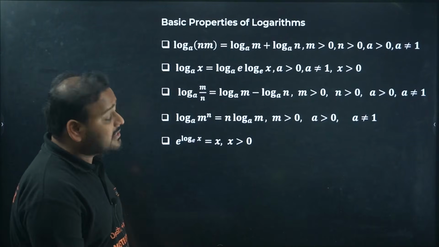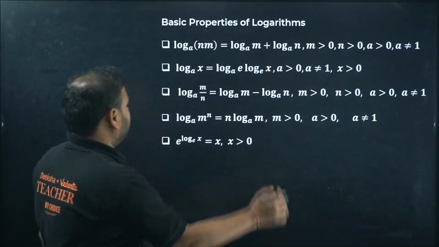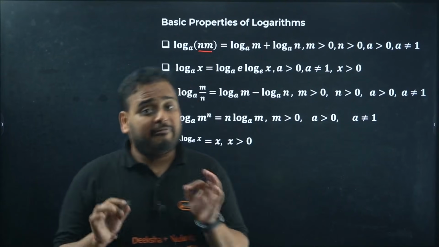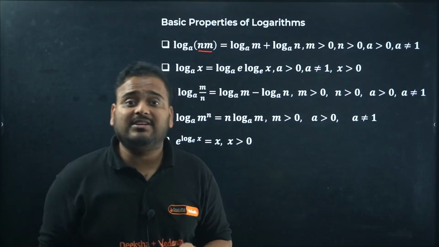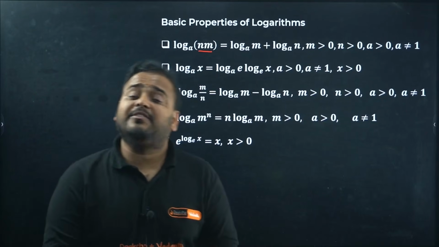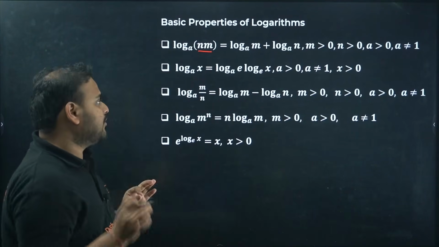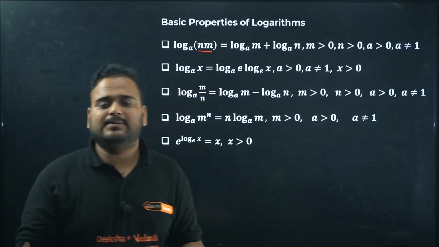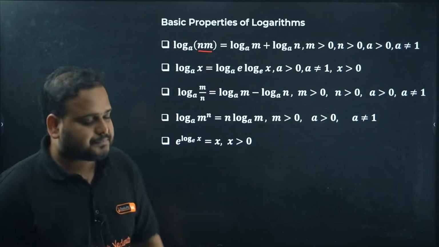Now, basic properties. The formulas are very important. This is the product rule. When you have nm, you can separate the logs: log of m plus log of n. Why am I taking this up here? Because there are a lot of questions, even 3-markers, that come on logarithmic differentiation. So this is very, very crucial for your PU2 especially, and of course in KCET, many questions on the properties of logarithms are there.